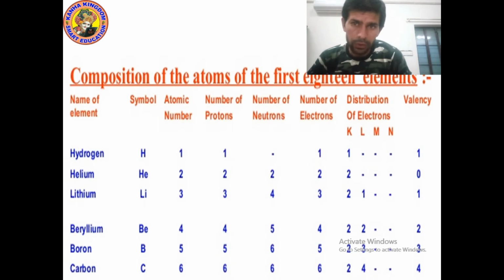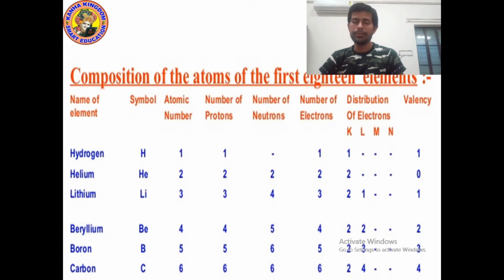In the L shell we can fill a maximum of 8, but valency means the combining capacity of an element. So to combine, it can lose electrons or it can gain electrons. Because carbon has 4 electrons, it needs 4 more electrons to complete the outermost shell, the L shell.